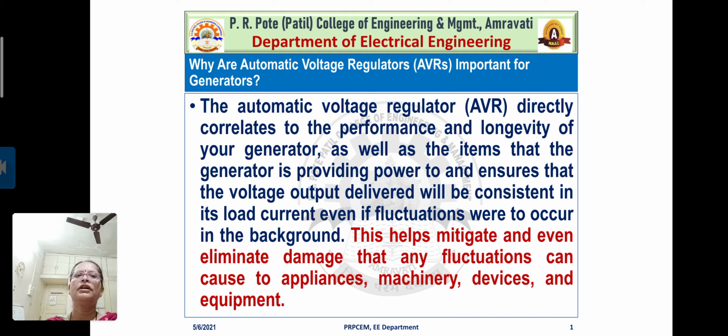Because automatic voltage regulators not only mitigate the drops in voltage, but even eliminate damage that any fluctuations can cause to appliances. And what we want is that the system should be efficient and economically strong.